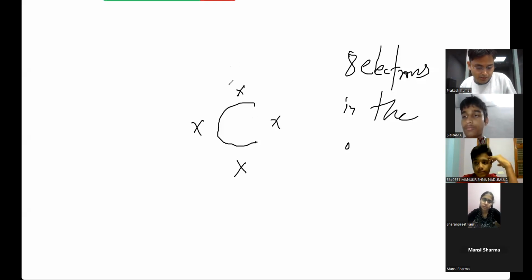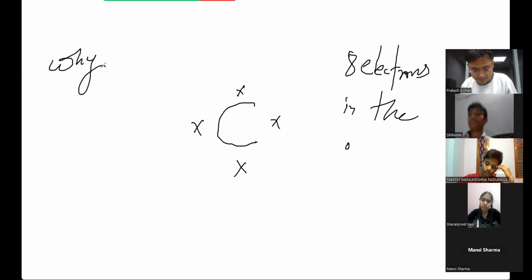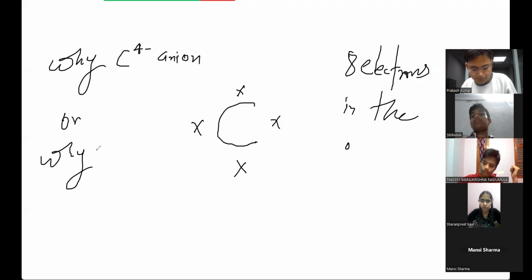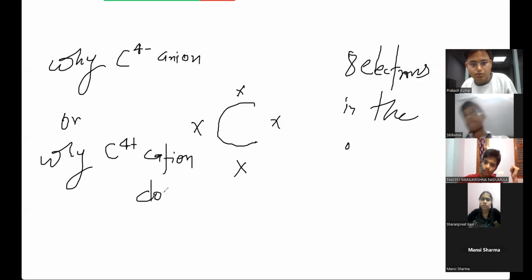Now I'm coming directly to the point. When you study your book, there is one question that comes. Why does C4 minus anion or C4 plus cation not form?